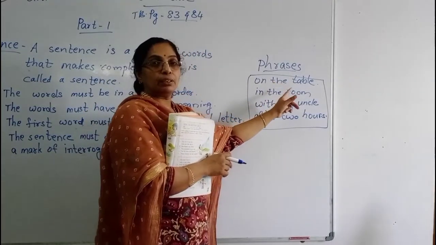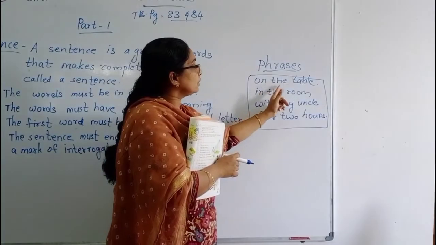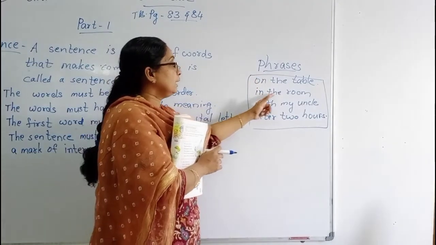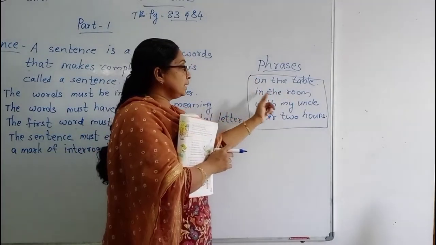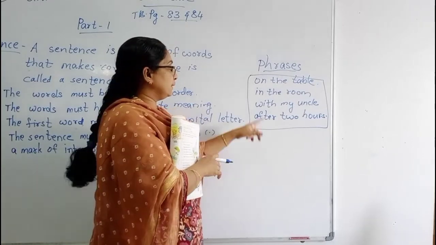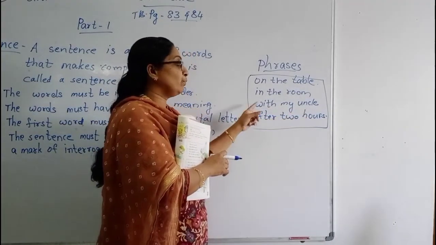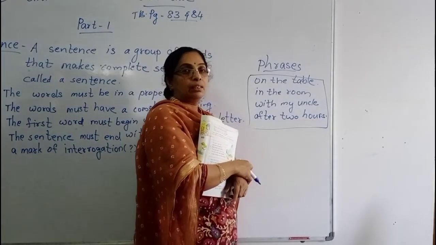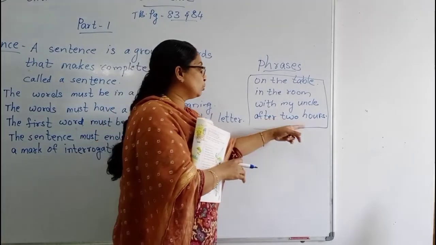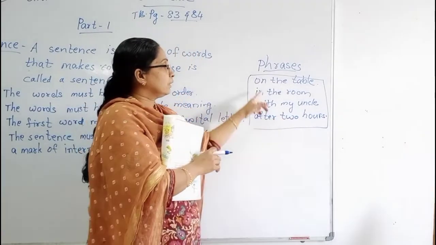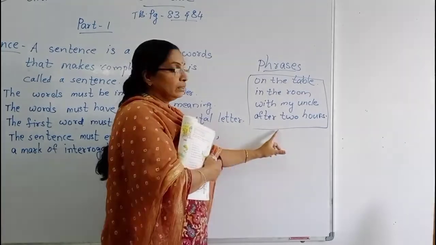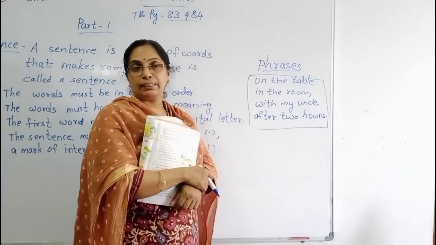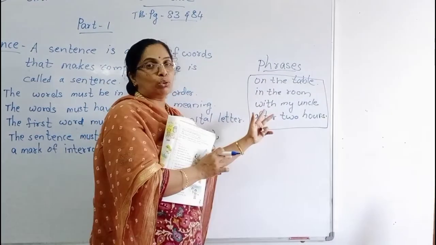You can complete the sentence. On the table: my book is on the table. In the room: a cat is in the room. With my uncle: I am going with my uncle, or I am playing with my uncle. After 2 hours: I will go there after 2 hours. Now that is a complete sentence. These words are not giving the proper meaning, so we will call them phrases. We didn't get any meaning out of these words.